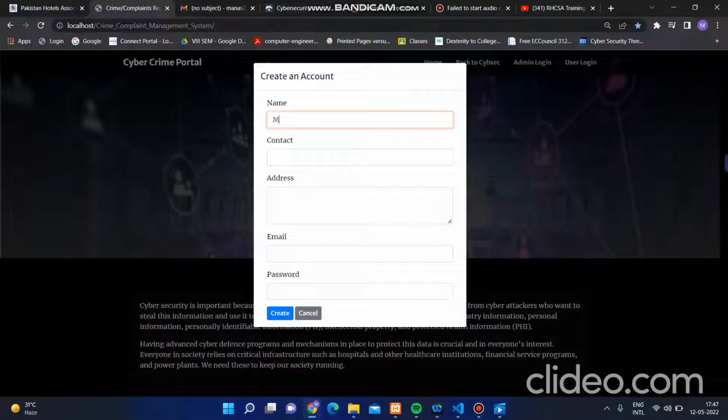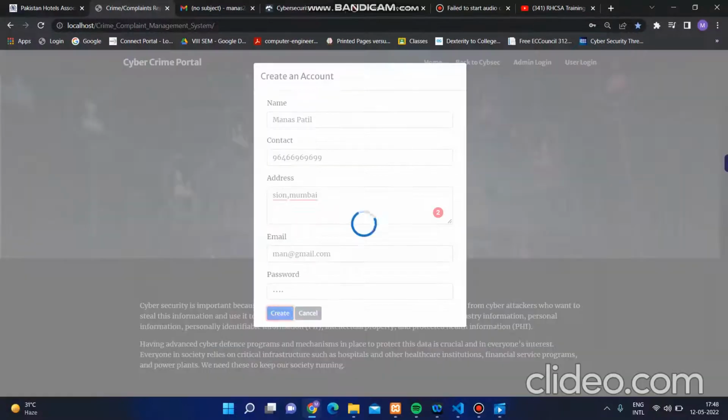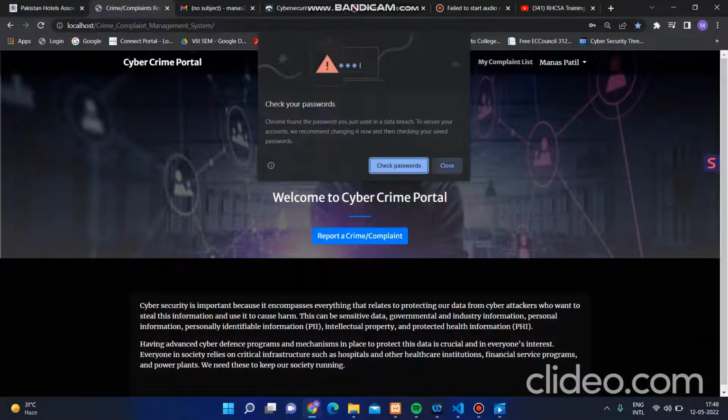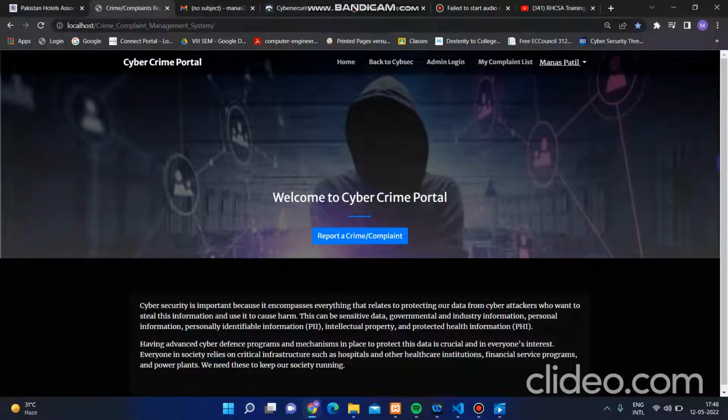So enter our name, that is Manas Patil, my contact number, my address, my email ID, @gmail.com, and 1234 as my password. So as you can see over here, we have logged in as Manas Patil, that's my name.